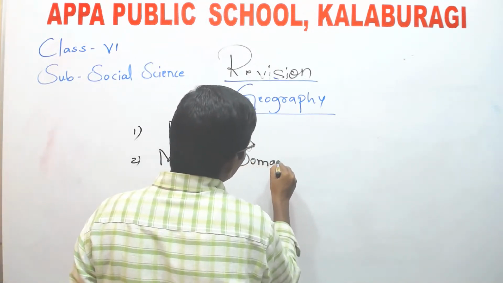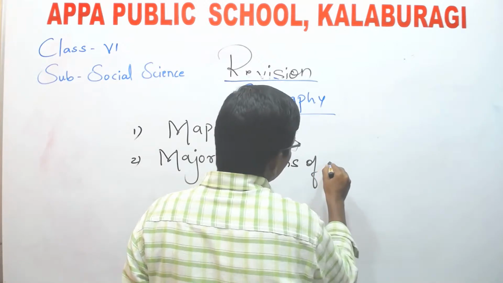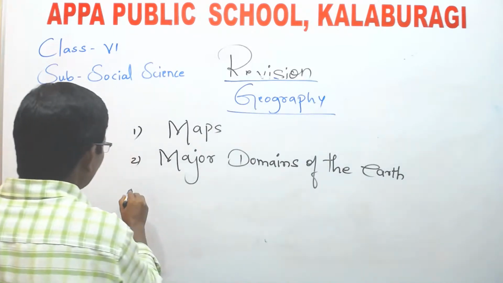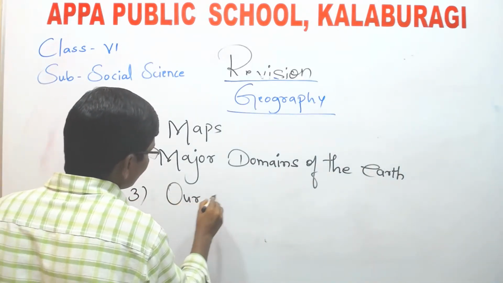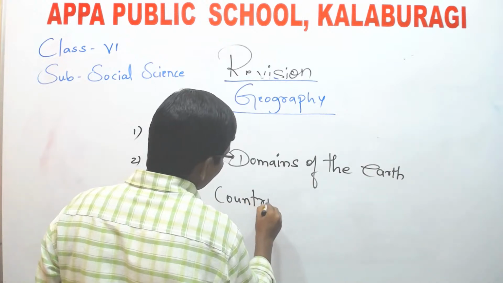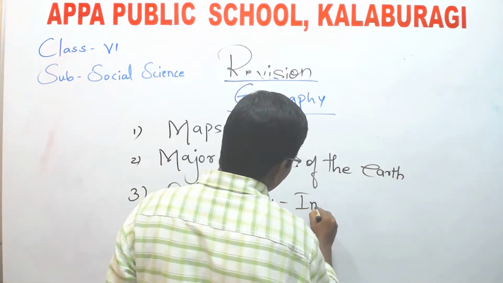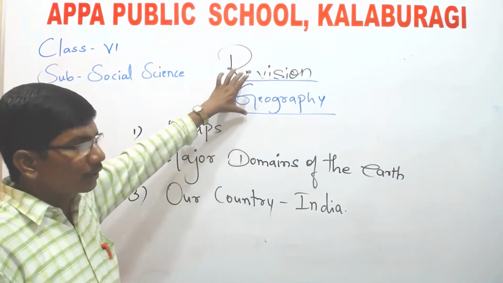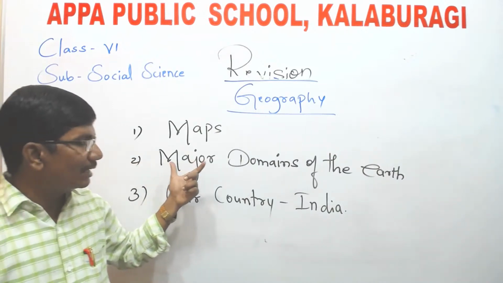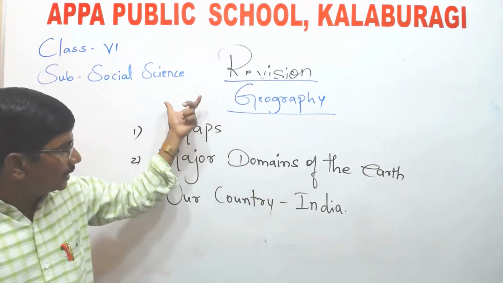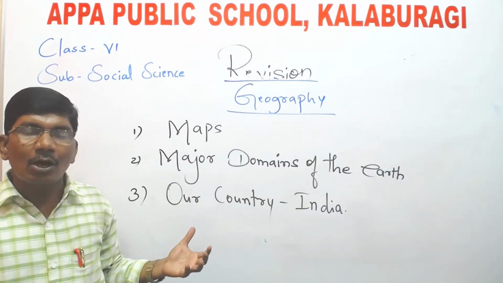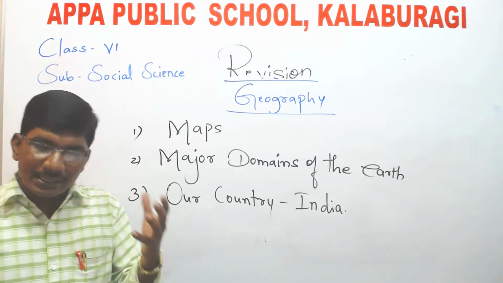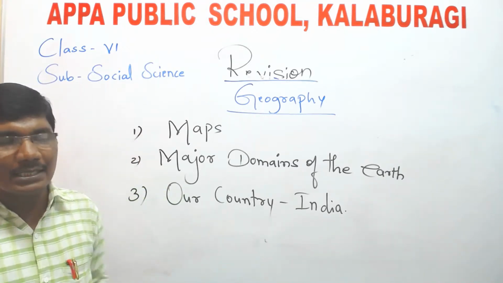And the third one is our country, India. These are the 3 chapters from the geography part you have to read for the annual examination. Even these 3 chapters you have completed. Already you watched the videos. So once again you go through the videos, then it will be very easy for you.